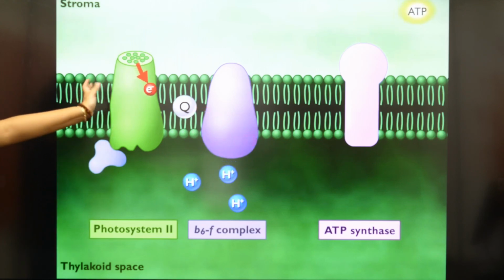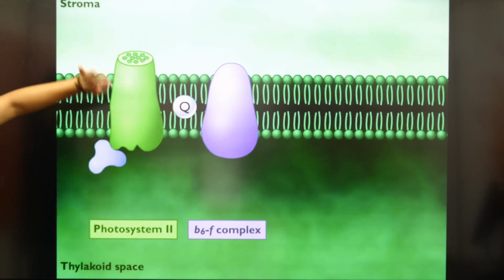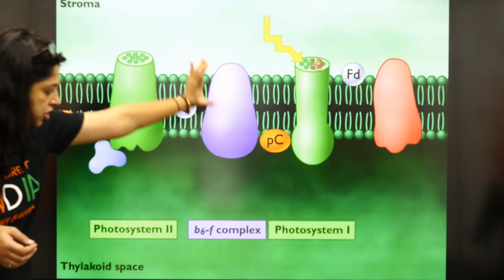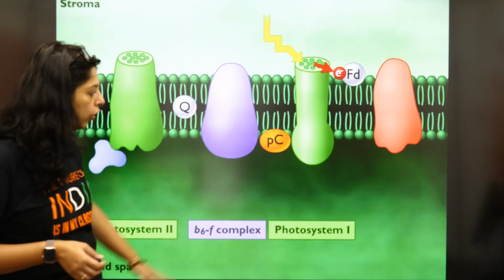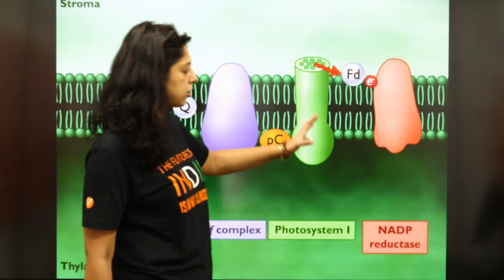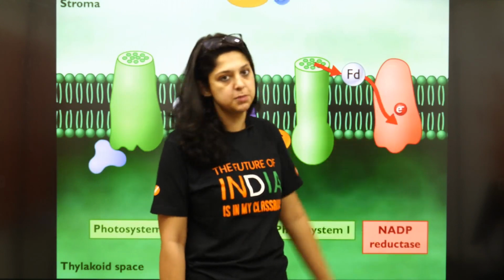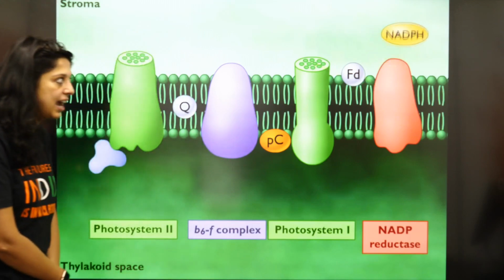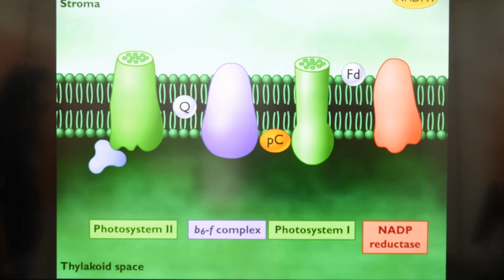The electron is never coming back. Finally, you have photosystem 1. Light is falling, but no photolysis of water is taking place. It's going to Redoxin, and from Redoxin, it is producing NADPH. So you have ATP and NADPH along with photolysis of water.